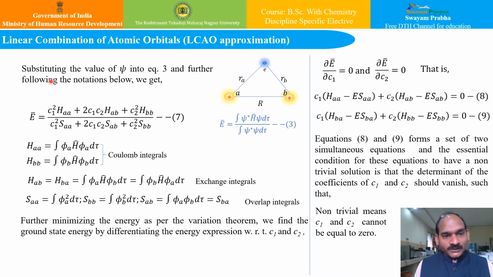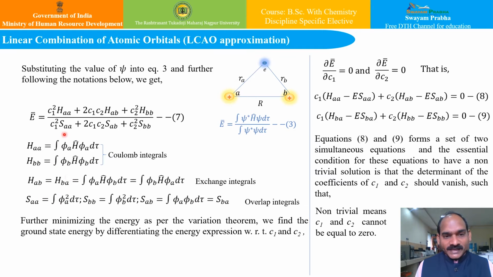So if I substitute the value of psi from equation 3 and write down the integrals that come across in the solution of this weighted average, there are certain notations we will see.